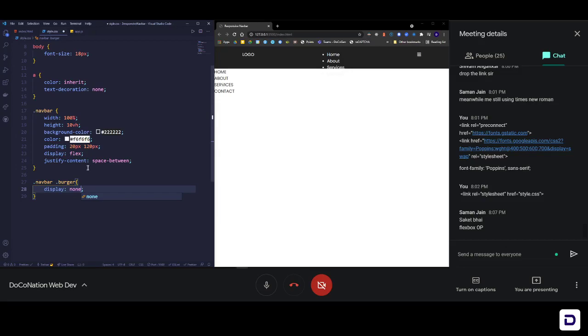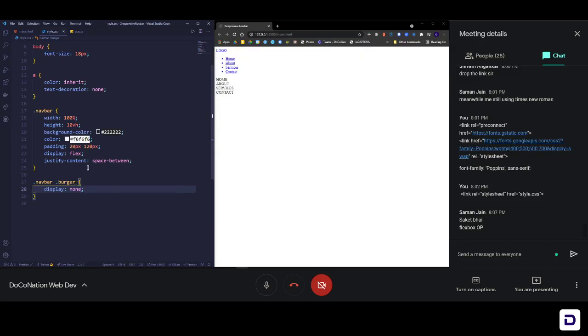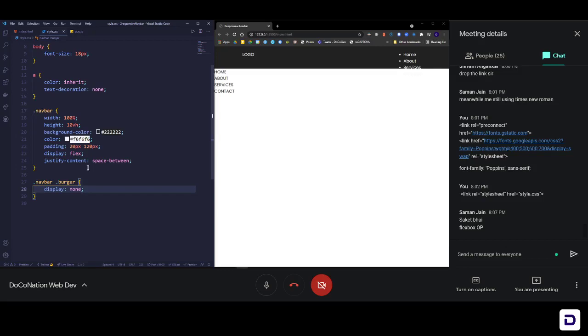So as soon as I save it, you'll see that the burger icon is now gone and I only see my logo towards the left and my links towards the right. Let's come back to navbar, and here we see justify content, which helped us to spread them across. And the next very important property is align items. This is exactly like justify content, but this aligns everything from top to bottom, that means vertically. Let me do center here so that everything is properly centrally aligned in this area.